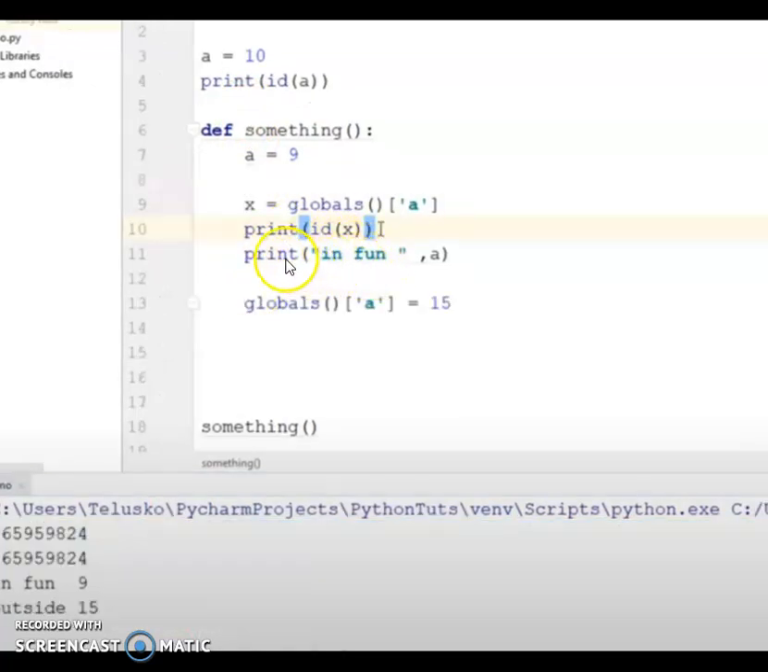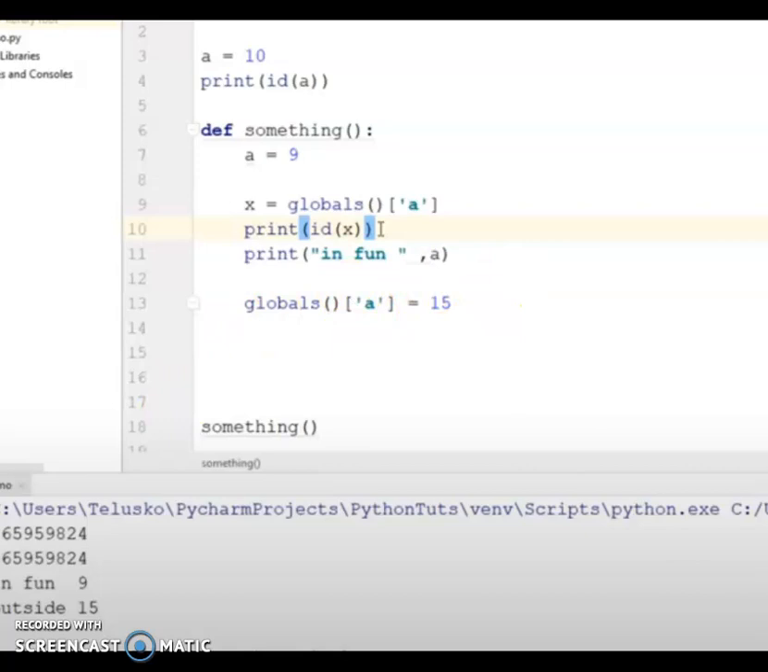See here, here I am printing a. So what is the a value? 9. Okay, it is local to this function. Here by calling the built-in function globals of a, I am trying to modify the value of global a by specifying globals of a. In this way, we can change the value of the global variable.